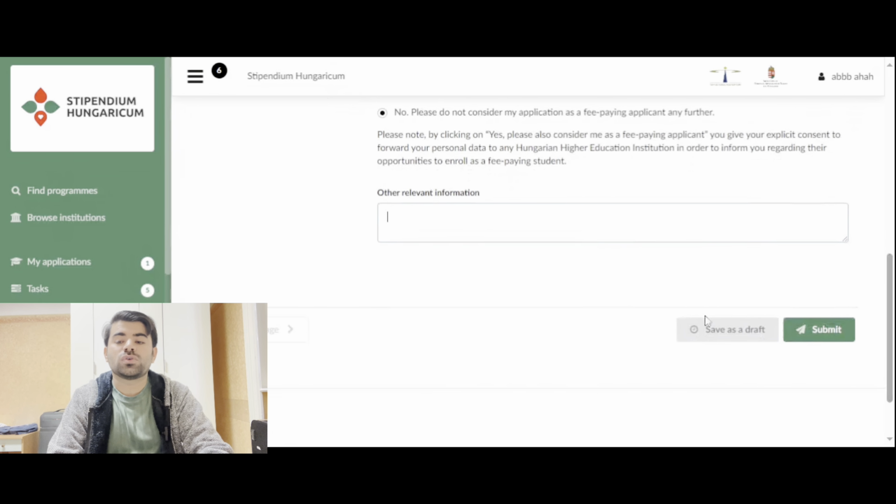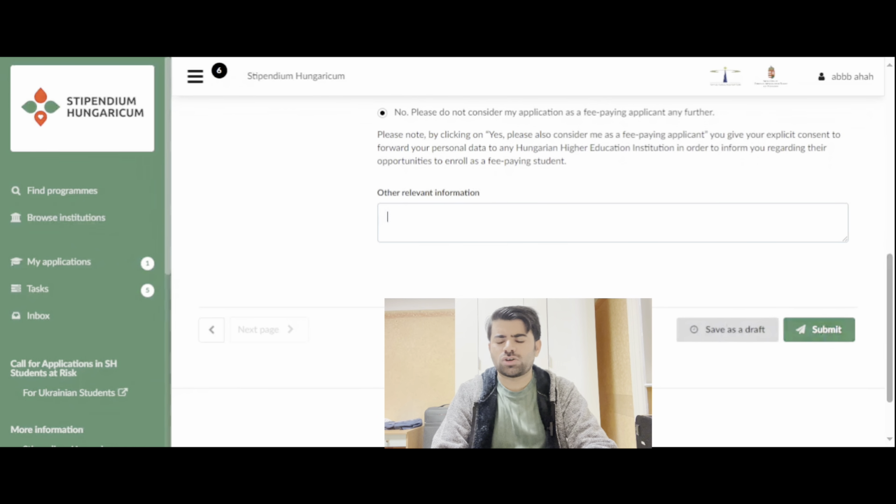Now if you filled the application form but it is incomplete, then just click save as draft. It will be saved in my application here. But if you are satisfied and you want to submit it, then you can just click submit here, and then you will get a notification in the inbox that your application has been submitted.